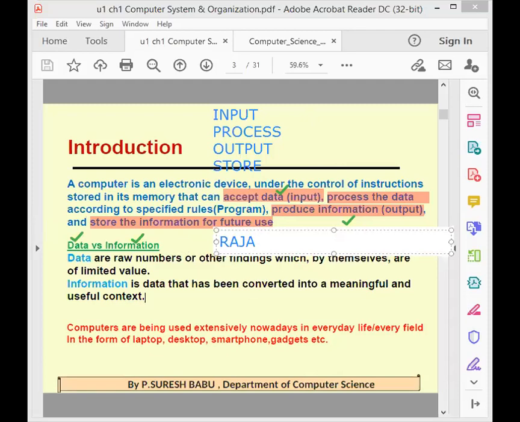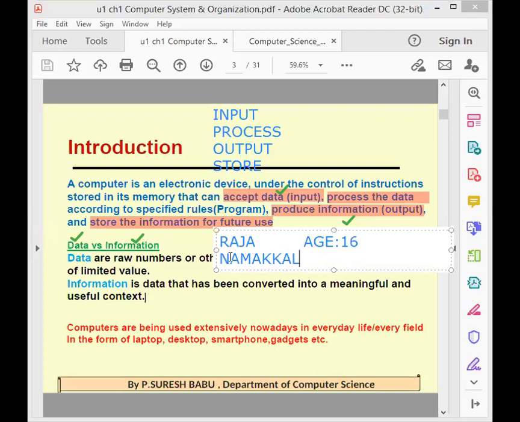It's a name. Then age is 16. This is also a data. Then Namakkal. This is also a data.